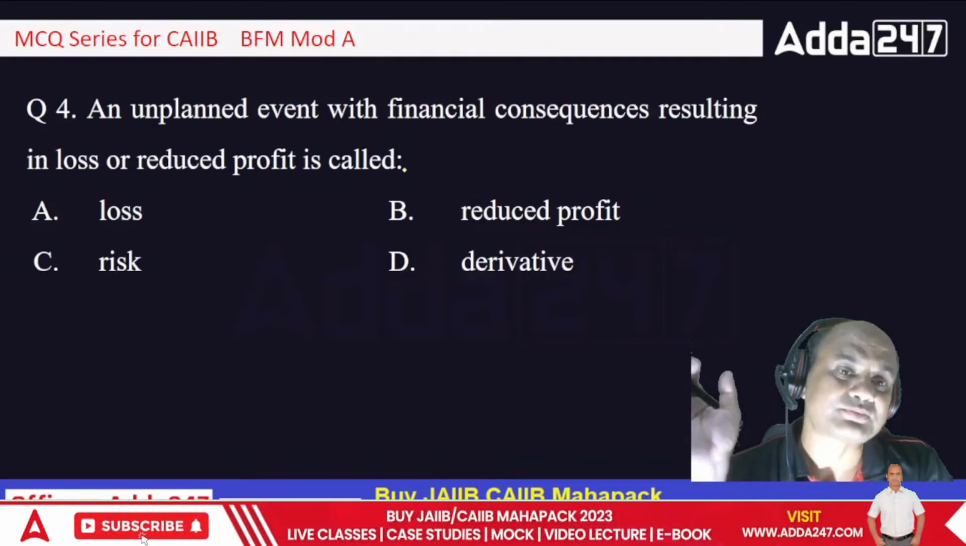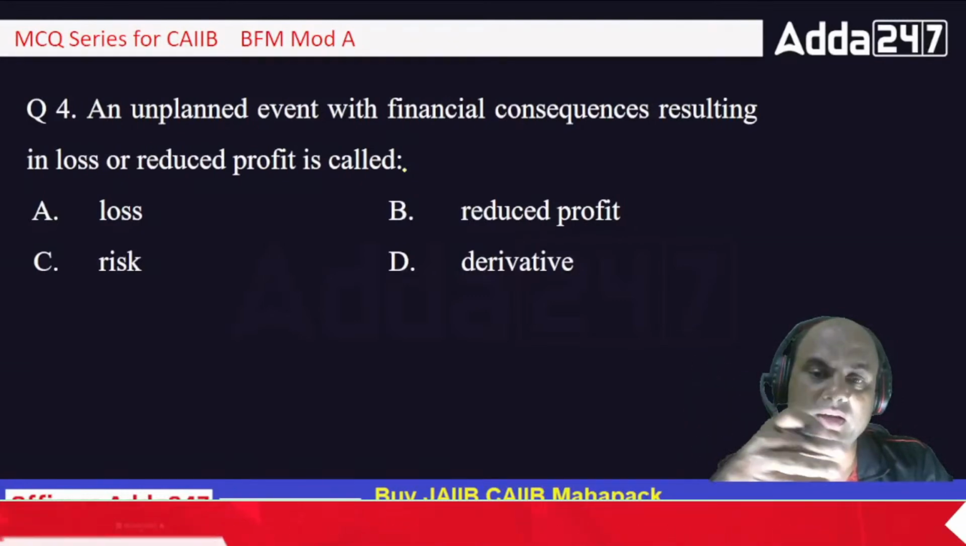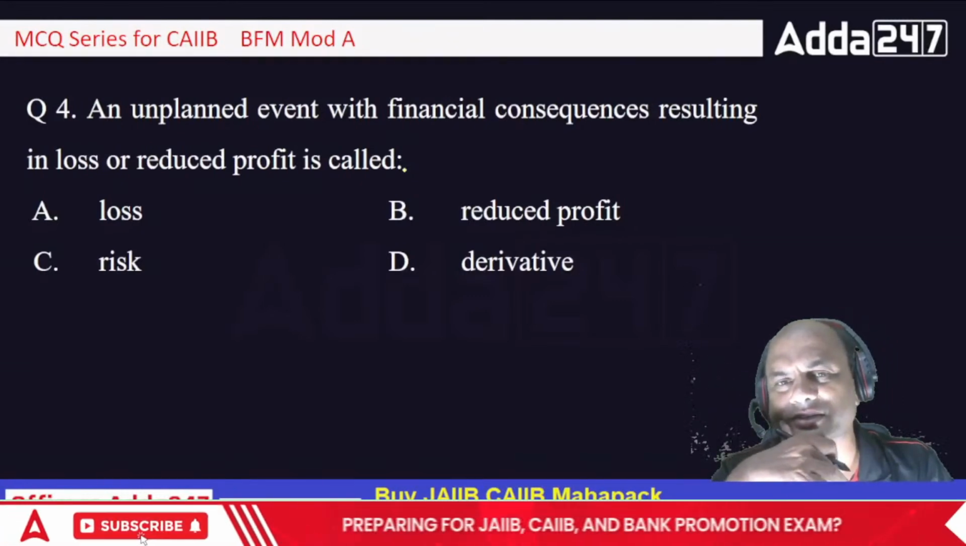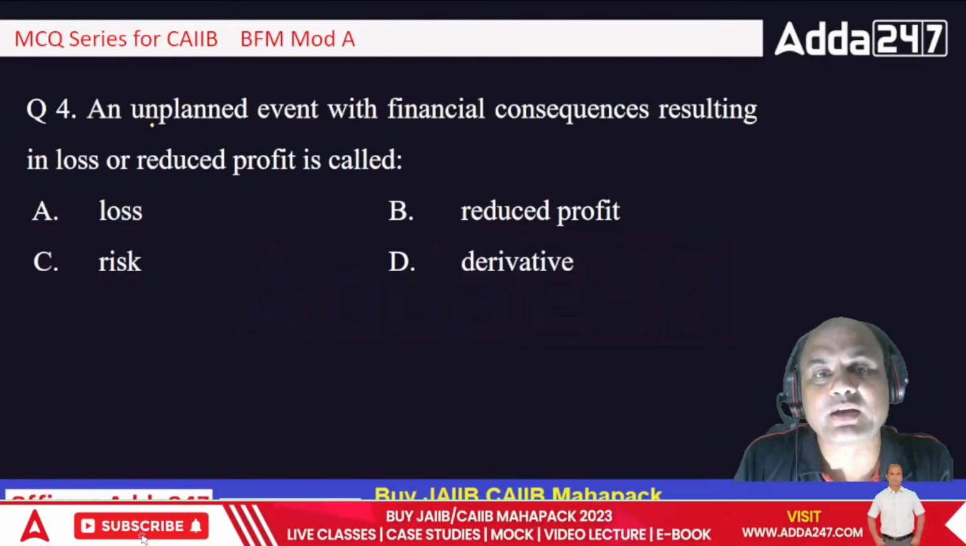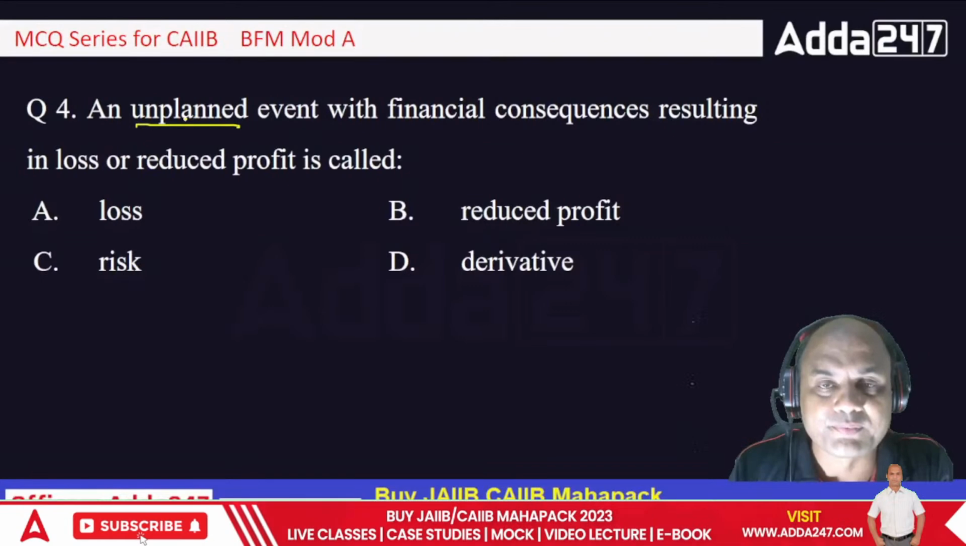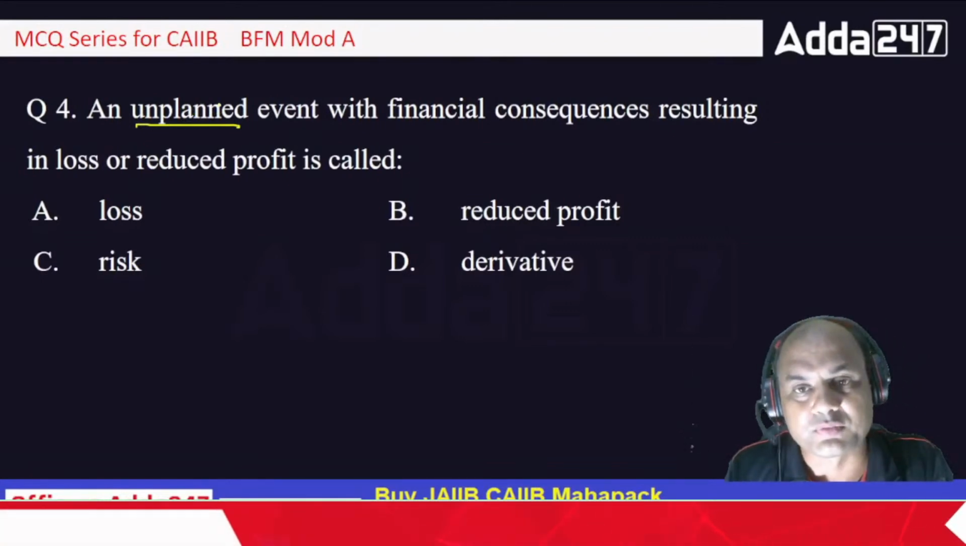Very simple answer. Loss, reduced profit, risk and derivative. What is the answer? Tell me. Unplanned event. See this. Unplanned event. Unplanned means which you don't know. What is going to come you don't know.